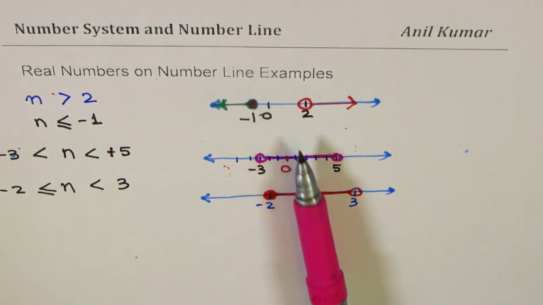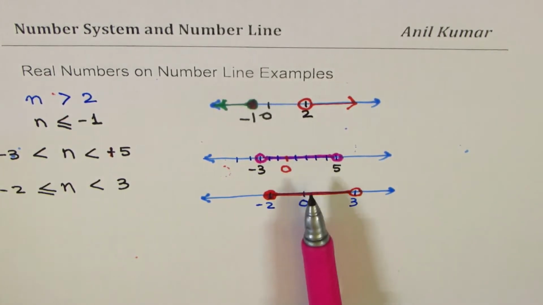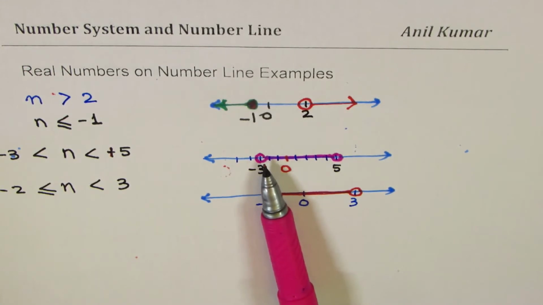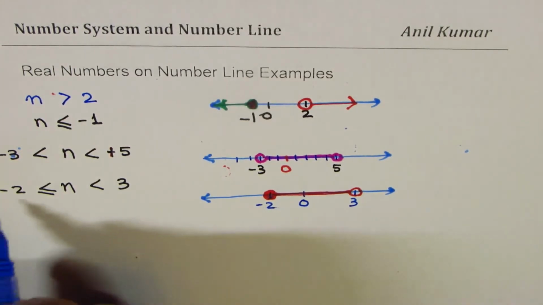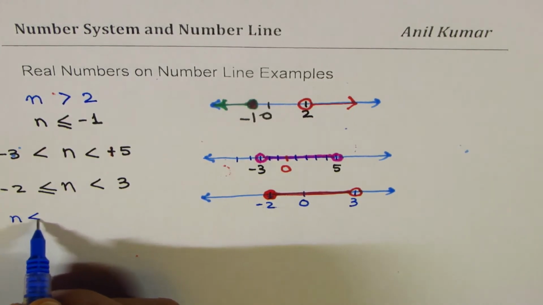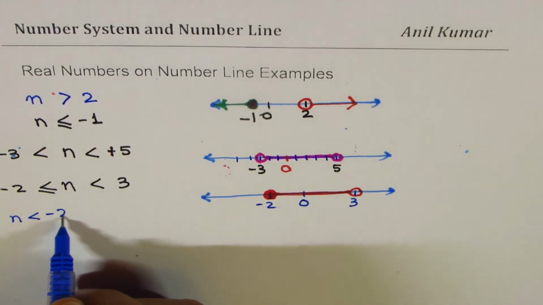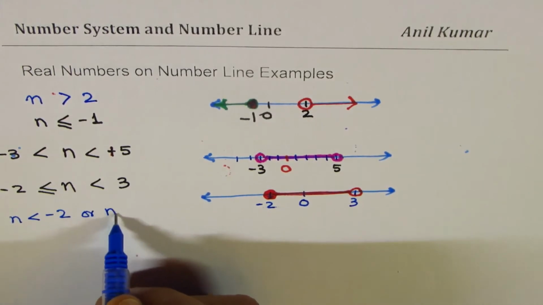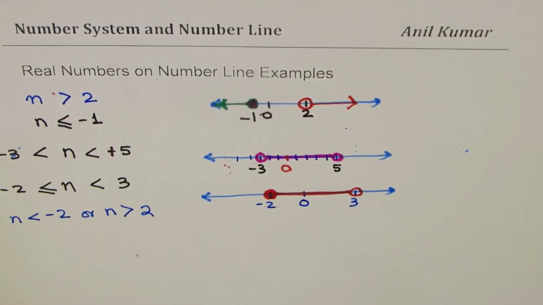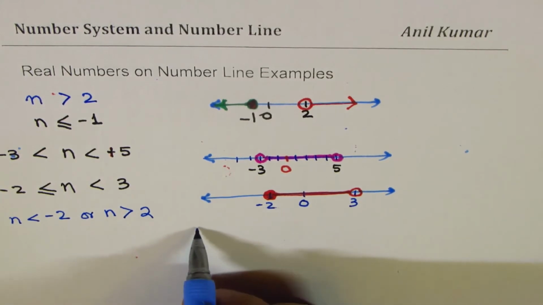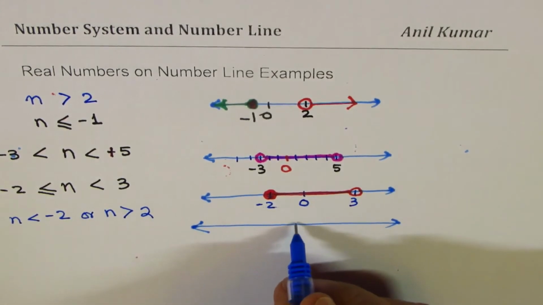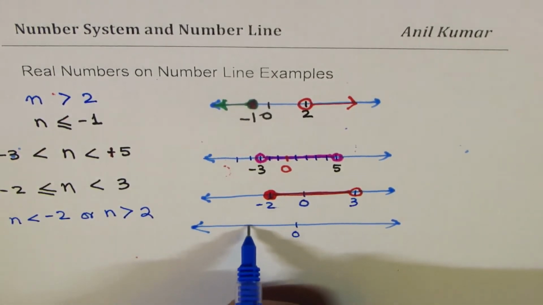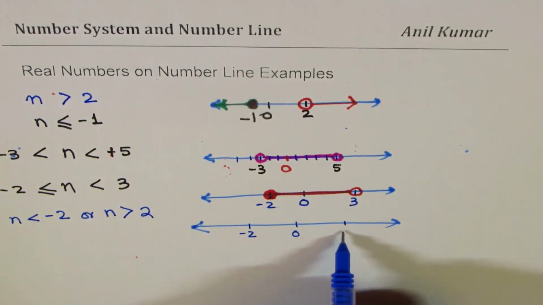Now, all these examples which we have seen here can collapse into one unit. Do you see that? Well, we could have examples which are kind of different. For example, how do we represent that n is less than minus 2 or n is greater than 2? To represent this on a number line, we'll have something like this. Let us say this is the origin, minus 2 being on the left side, plus 2 being on the right side.